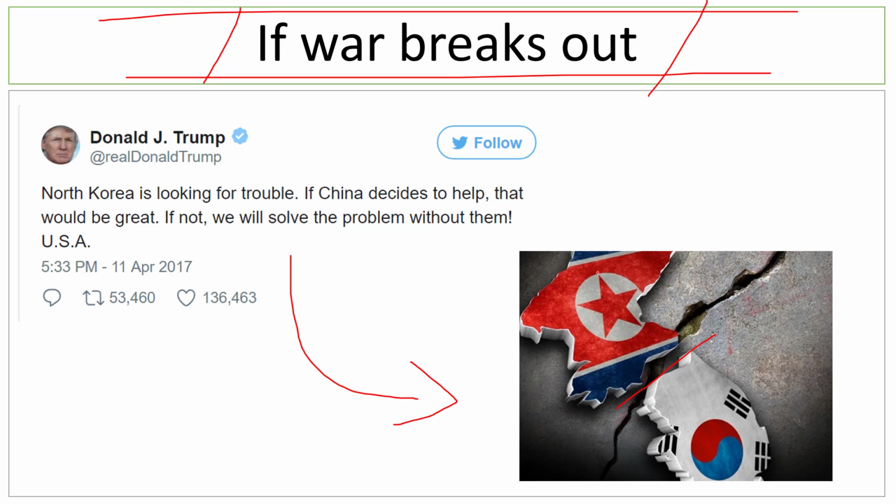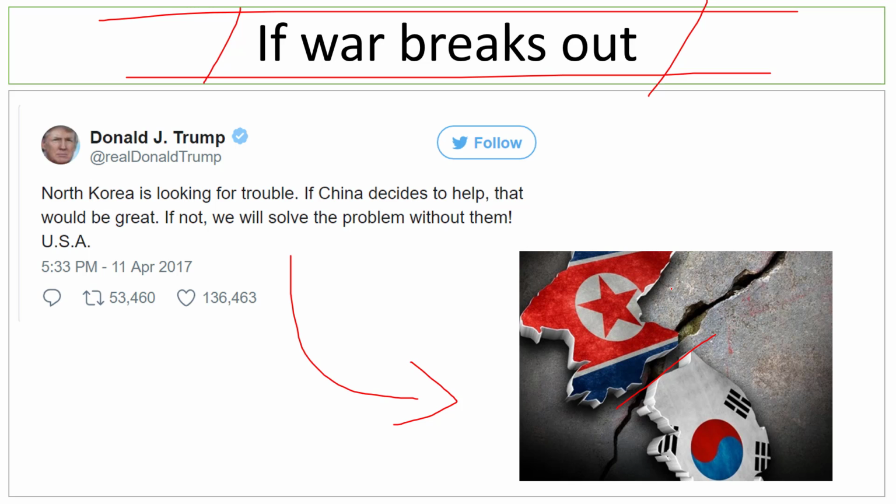Now, whatever war breaks out between North and South Korea, we already know that USA supports South Korea, and Russia and China have supported North Korea over the years. But in recent years North Korea has become more rogue. It is constantly testing the patience of the United Nations, the United States, and the other allied powers of the US, the NATO powers, of course. So it is constantly pushing the envelope, testing a lot of missiles in the Sea of Japan, and trying to see how much it can actually do.